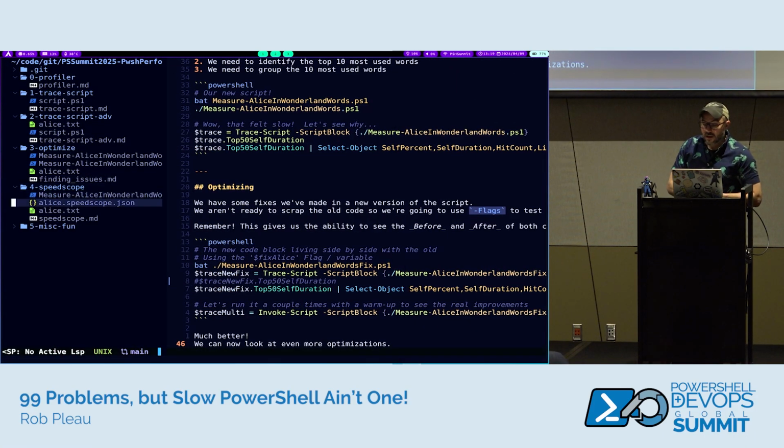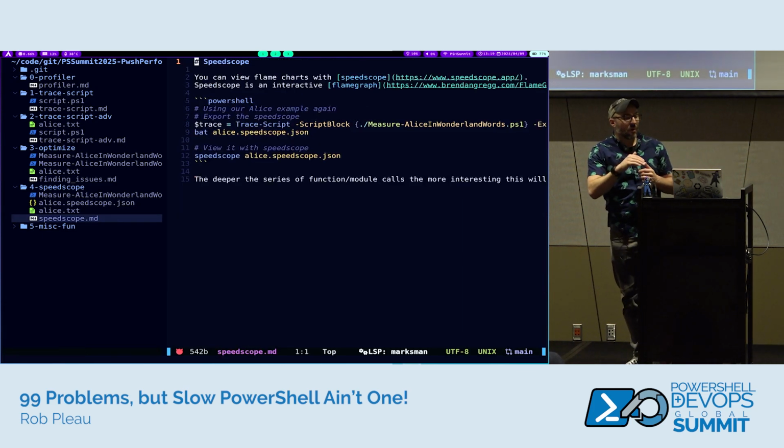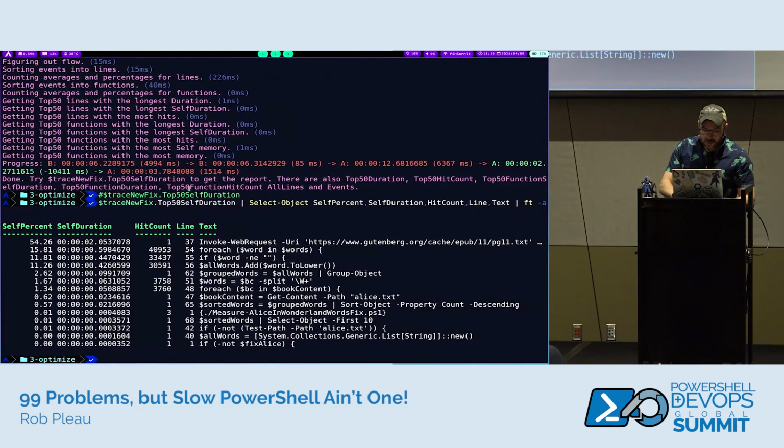All right, this gets a little niche. This is kind of more of a fun feature. That's a flame chart or flame graph. It's called speedscope. Speedscope is a viewer for flame charts, which is just a way for performance-related things, whether it's performance on servers or code, to visualize the run of it. So you can output in this speedscope format.